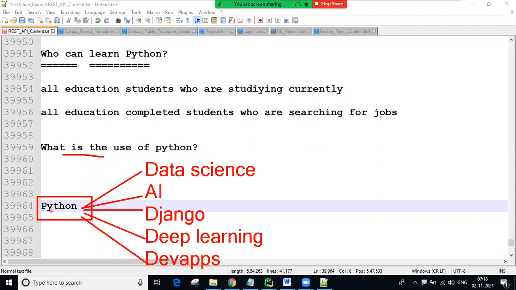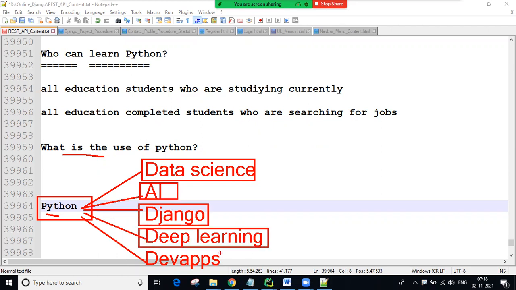These are all Python-related features. When we discuss them, you will get all this information, guys. To learn all these courses, Python is a mandatory course. Each course is joined by 100 students, which means hundreds of students are required to learn Python. That's why nowadays Python is in more demand.